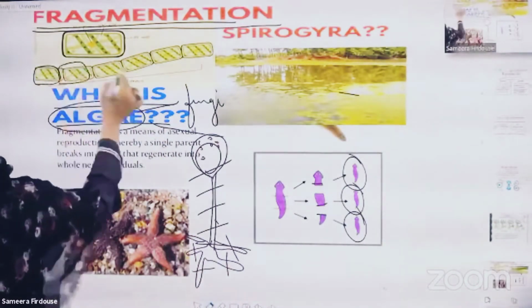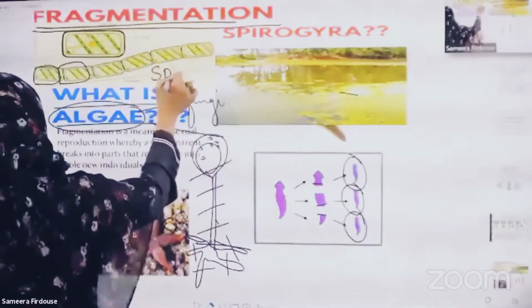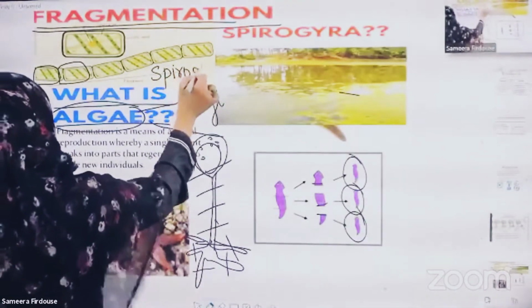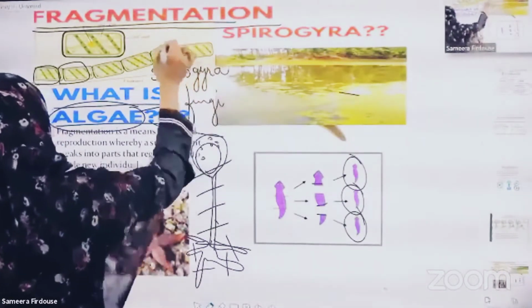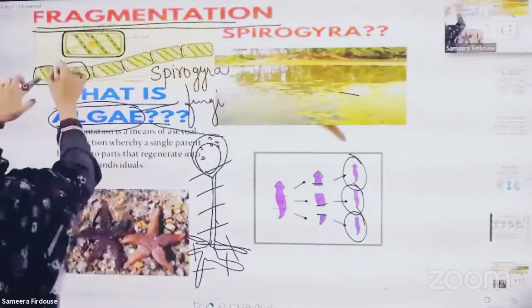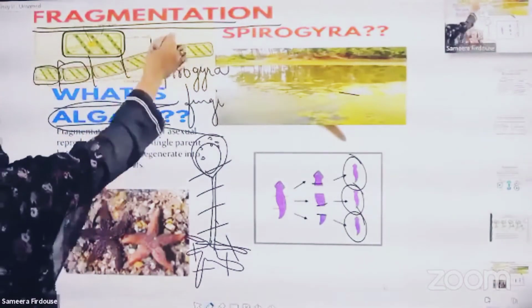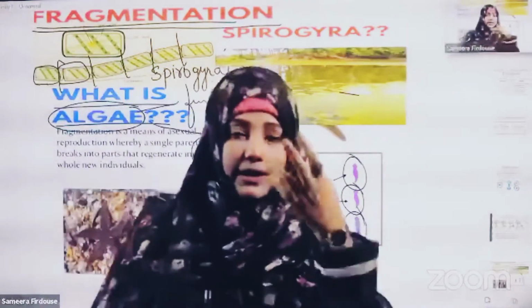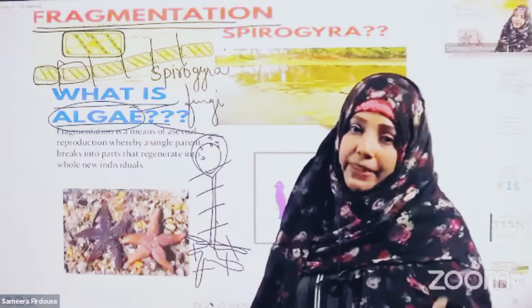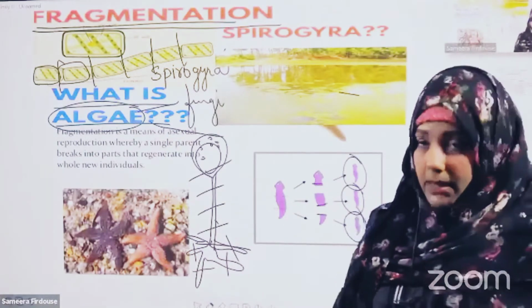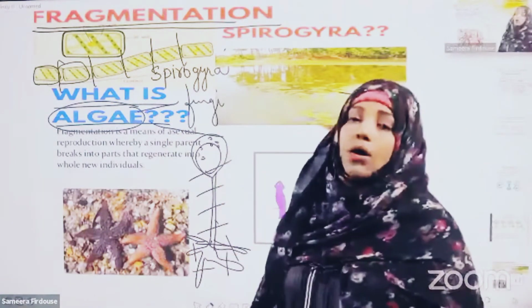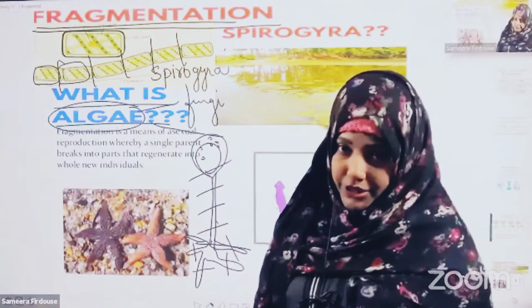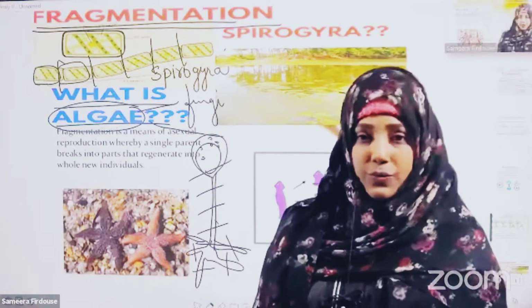If Spirogyra is cut into small fragments, each piece has the ability to develop into a complete organism. This type of reproduction is also known as fragmentation, and it is asexual reproduction. Why?